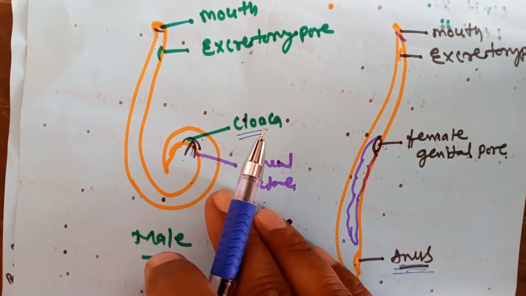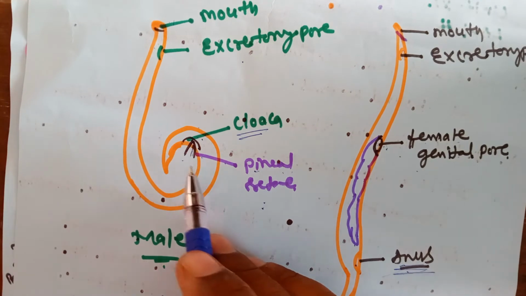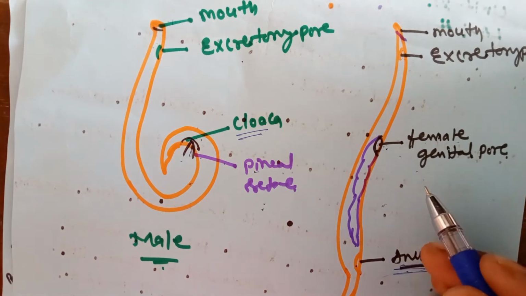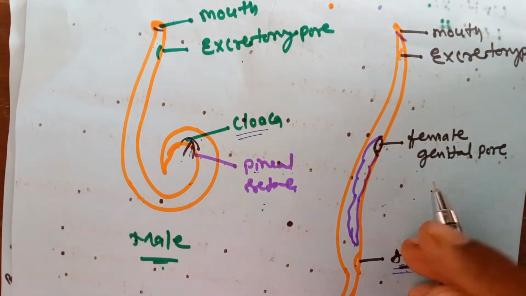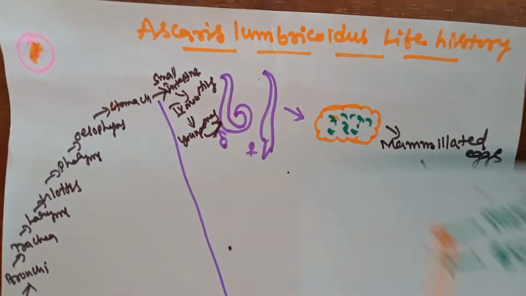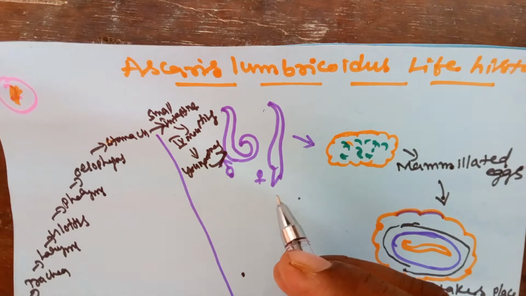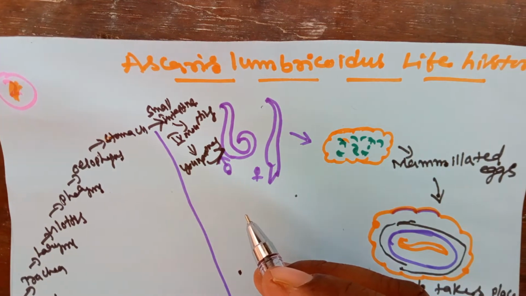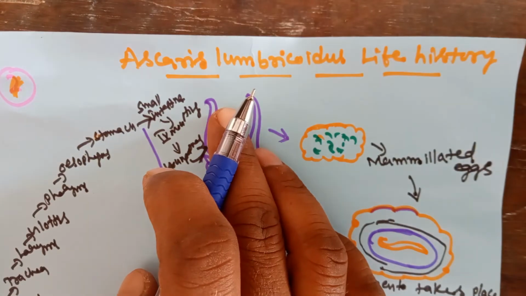So these two adult animals undergo sexual reproduction. After sexual reproduction, the female releases nearly 2 lakh eggs, called mammillated eggs. This is the life history. So this is Ascaris lumbricoides. In the long answer, write just one paragraph on external characters, and after that you can explain the total life history.